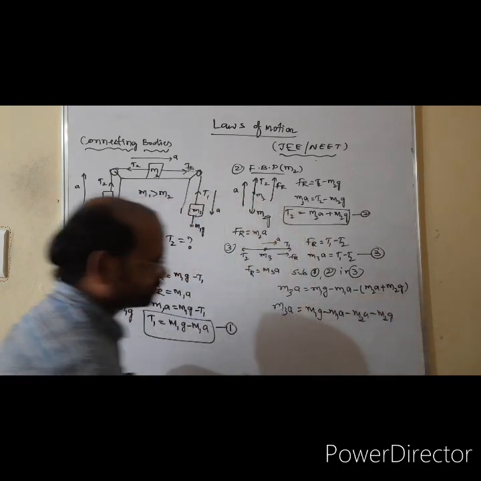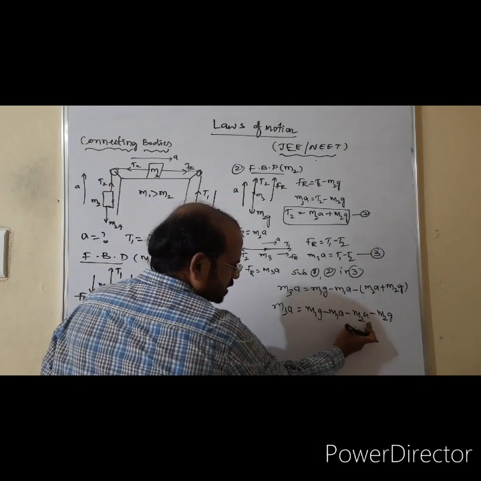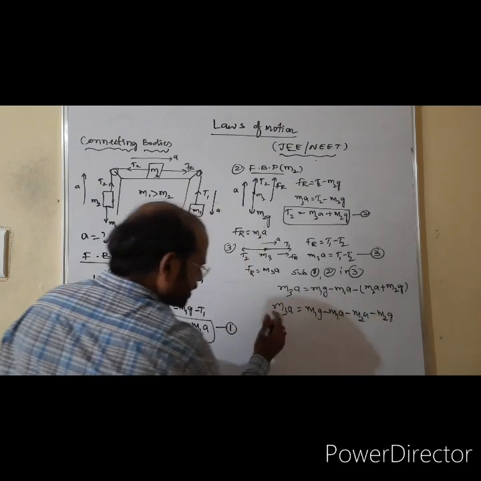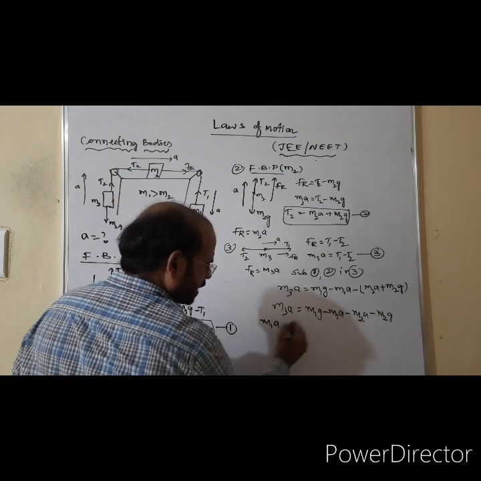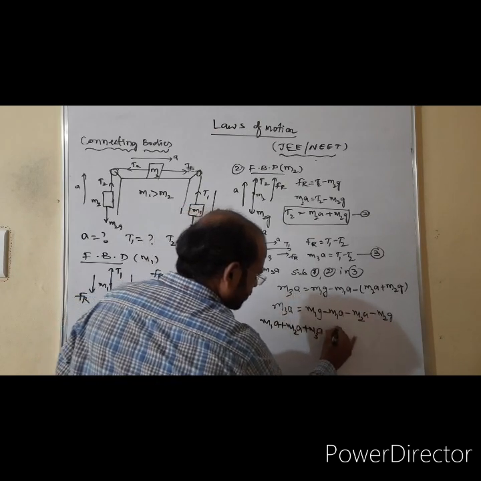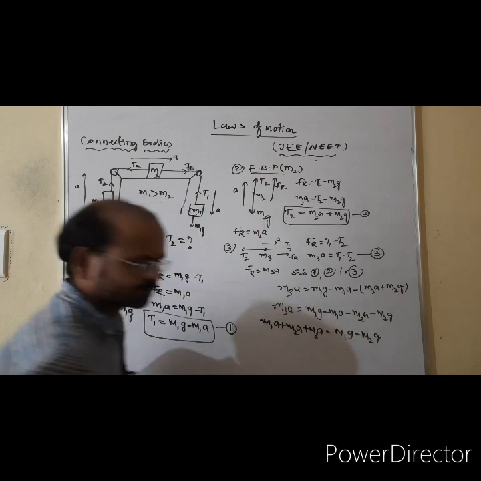Multiply with minus. Actually, we need to get an acceleration. Acceleration is there, no? M1A and M2A is there. So this, bring this side. It becomes M1A, because negative is there, no? Becomes plus. Again minus becomes plus, and here M3A is equal to M1G minus M2G, of course.